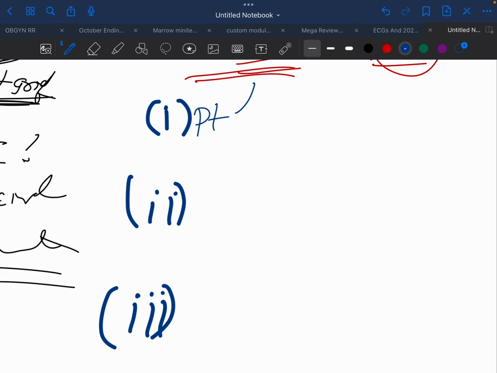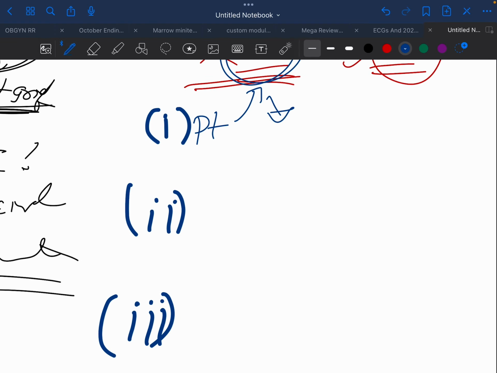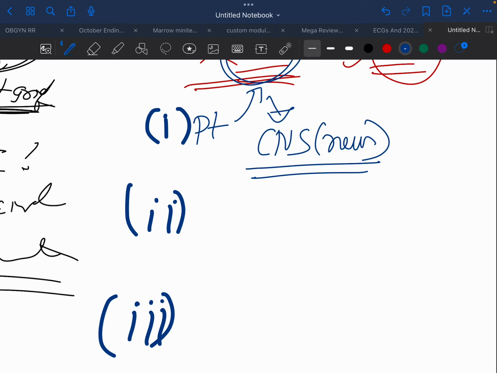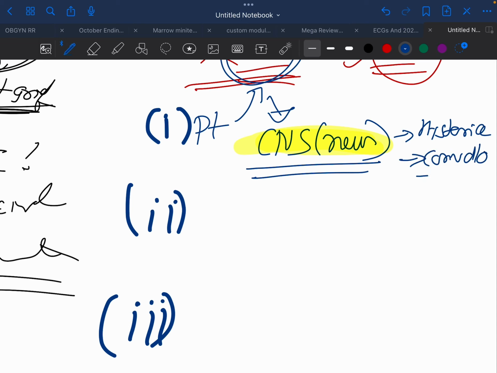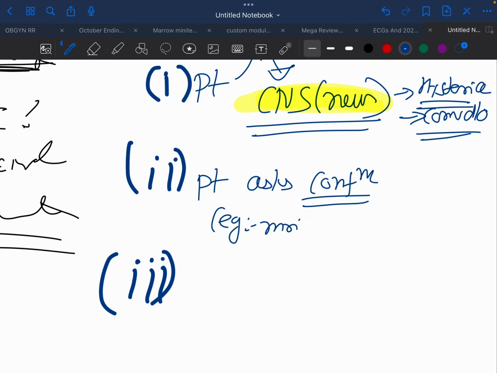If the patient unconsciously creates or produces CNS, that is neurological symptoms, be specific to the word CNS, then we call this disorder hysteria or conversion disorder. Okay, hysteria or the conversion disorder. Now, here the patient asks for confirmation. Example: MRI for brain tumor, HRCT for lung cancer.